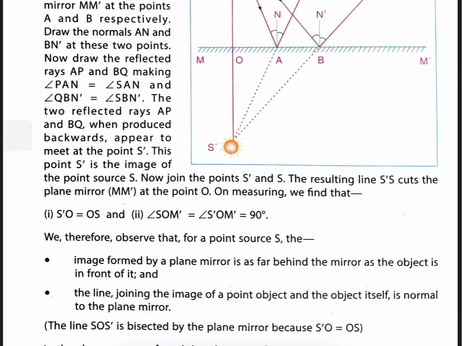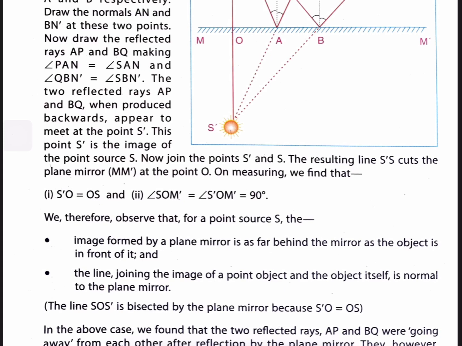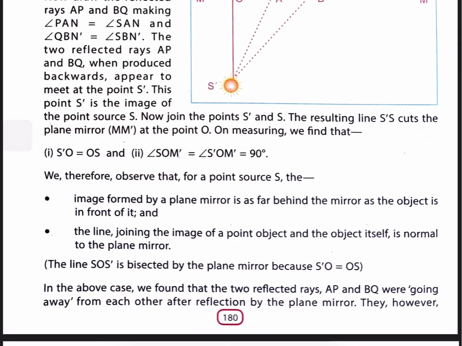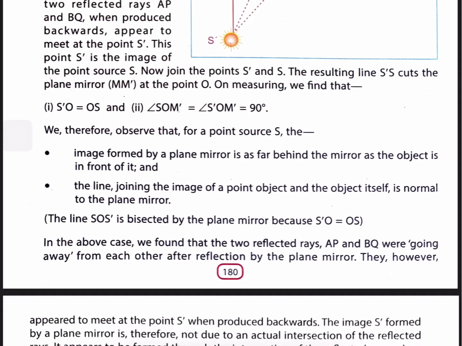We therefore observe that for a point source S, the image formed by a plane mirror is as far behind the mirror as the object is in front of it, and the line joining the image of a point object and the object itself is normal to the plane mirror. The line S'S is bisected by the plane mirror because S'O is equal to OS.